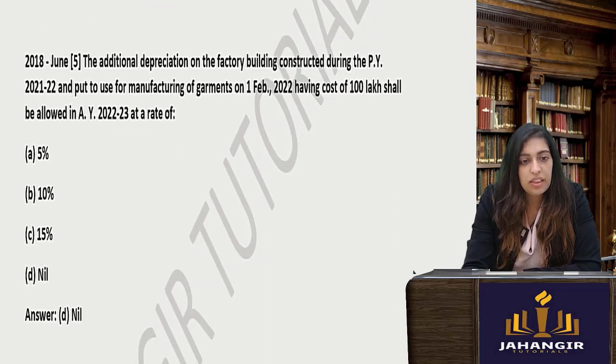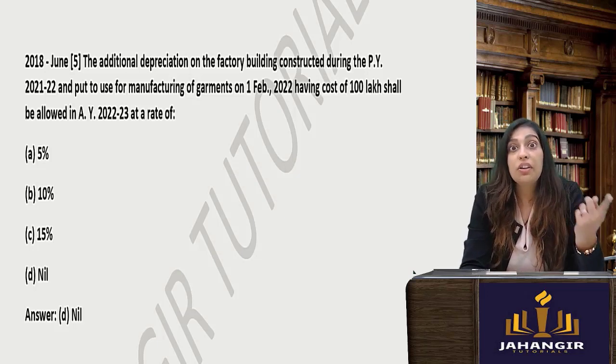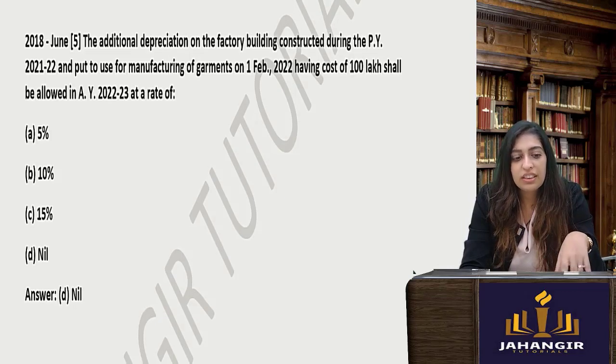Okay. Next one. The additional depreciation on factory building. Have you seen additional depreciation on factory building? Additional depreciation is only there for plant and machinery. That too new plant and machinery. Okay. So don't get confused. If there is additional depreciation for building, then just say nil.